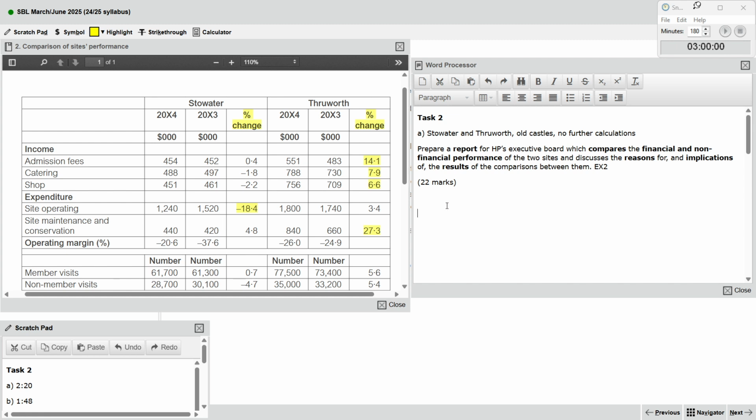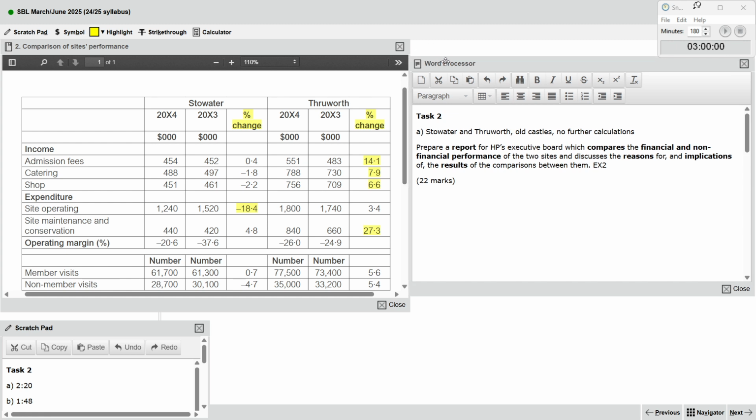So list down the main idea. Let's list down. We want to compare these two things. Okay, store, water site, operating.